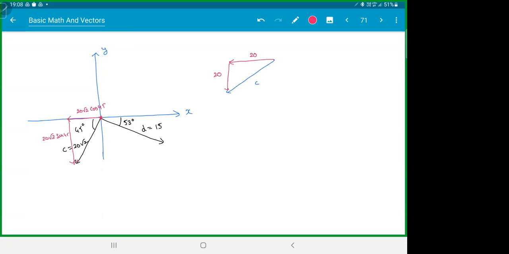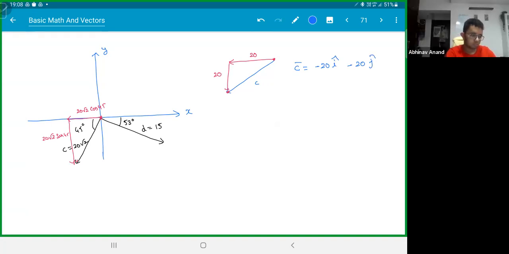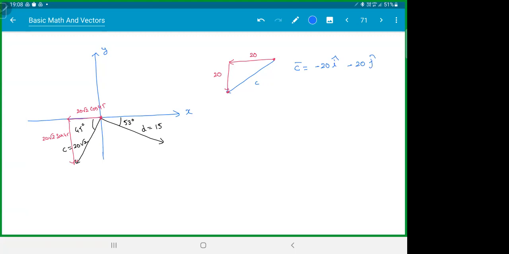Now, Abhinav, see this thing. Now, from this point, you want to reach this point. How are you traveling? You're traveling 20 left, and you're traveling 20 down. So what will be C bar here? Minus 20 I cap, minus 20 J cap. Does that make sense? It is not about cos theta, sin theta. You have to travel 20 meters on the negative x-axis. That's the reason you're getting a minus sign. And you're traveling 20 meters along the negative y-axis. That's why you're getting a minus sign.